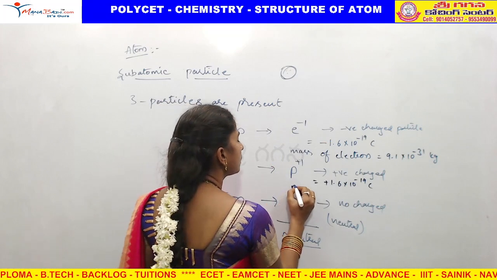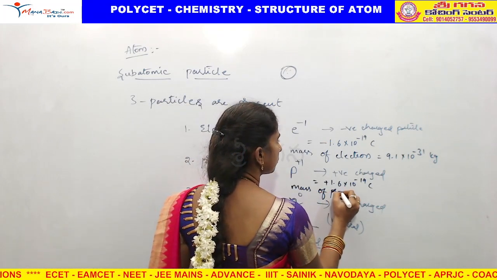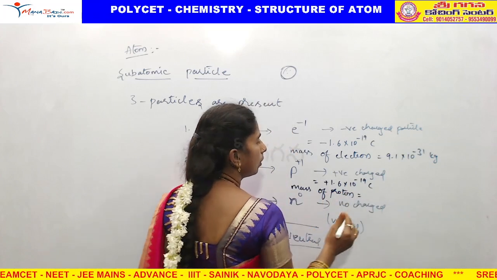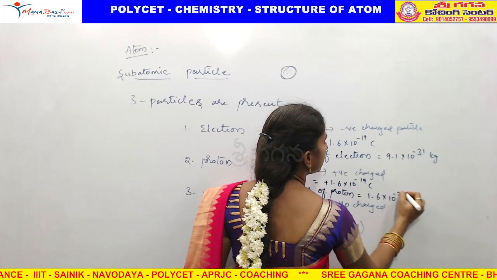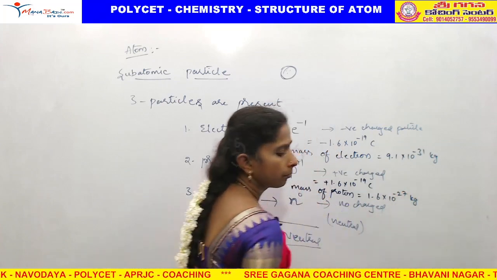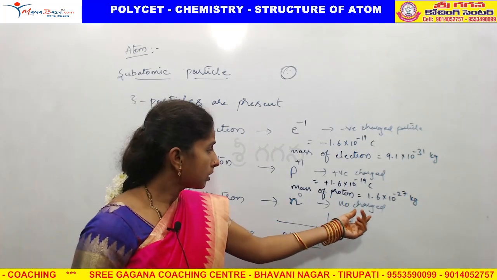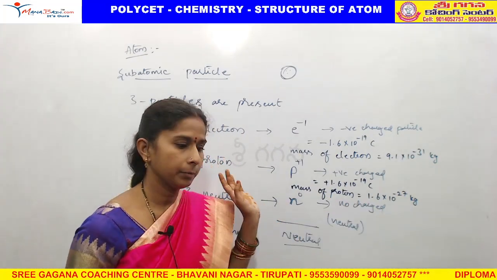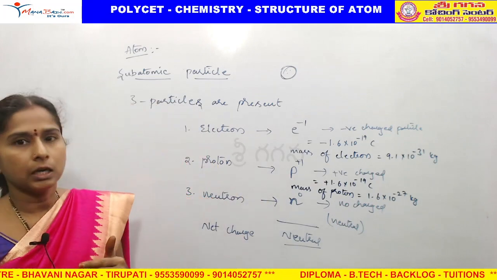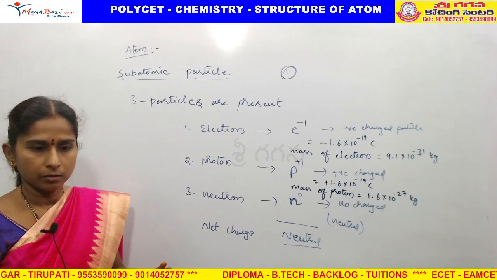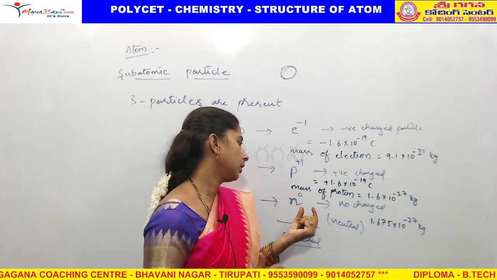Now the mass of a proton is 1.6 into 10 power minus 27 kg. This is the mass of a proton. And coming to the neutron, there is no charge, so it is neutral in nature.